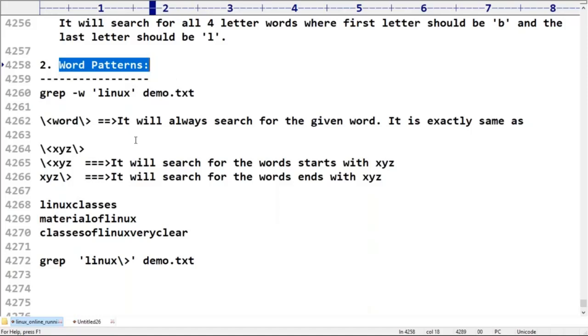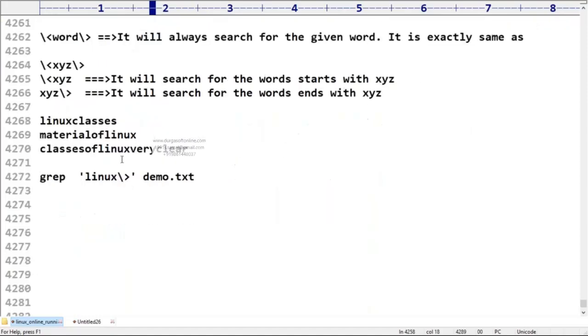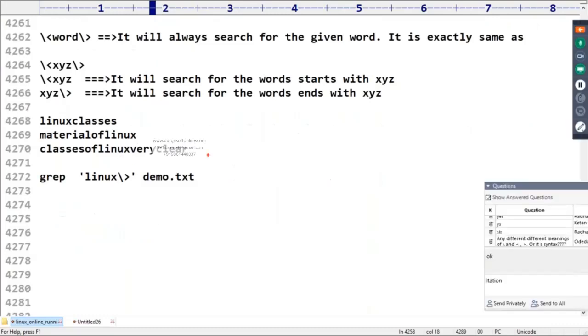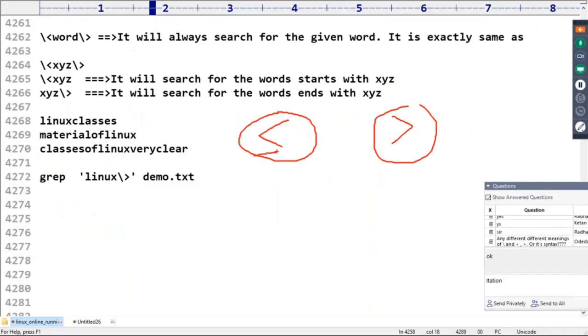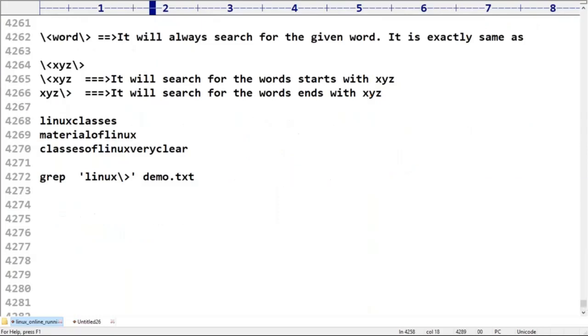Now what is the next one? Whenever you want to use the less than symbol or greater than symbol, because these symbols have some special meaning, if you want to use them for some other purpose, then we require backslash. Backslash means escape character, remember.